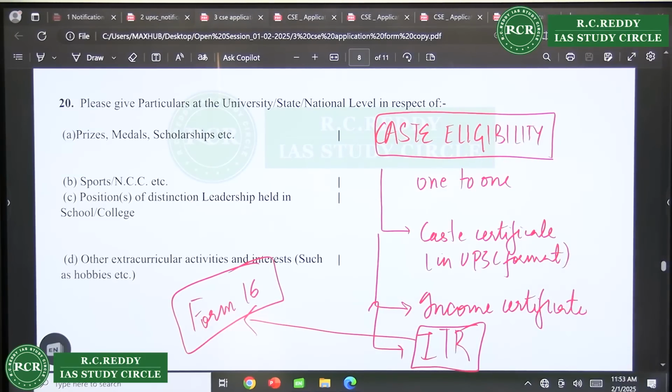Can I change my mobile number in OTR? No. Should there be a date mentioned on the passport? Yes, it is written, date and name have to be mentioned. I have less than 8 lakhs, but I have ITR. Zero return would work. There's no problem, but at least file an ITR, even if it is zero return, it's proof that it is zero. So upload it, there's no problem.